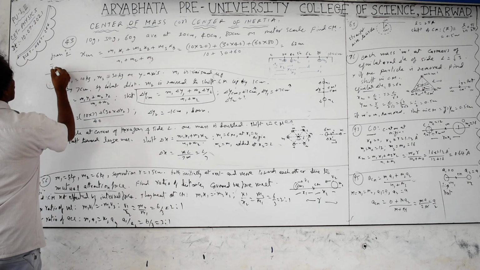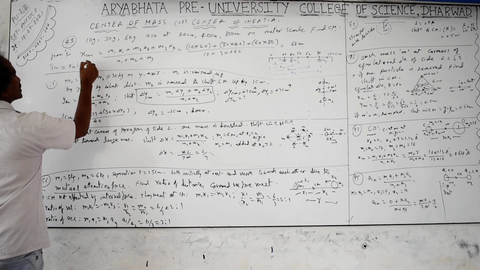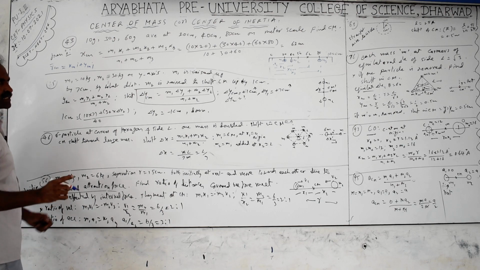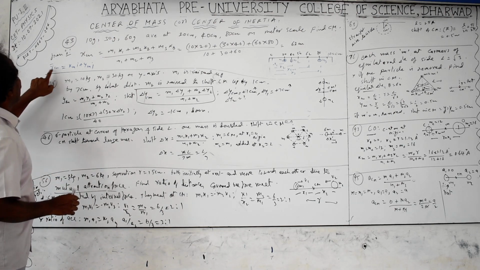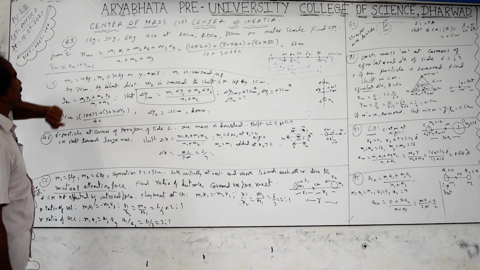If you take this RCM, if you want the position coordinate vector form, you have to take it as xcm into i plus ycm into j plus zcm into k. Generally they ask in 2 dimensions only, x and y. And for the magnitude of the position coordinate, you have to take the square root of xcm square plus ycm square.